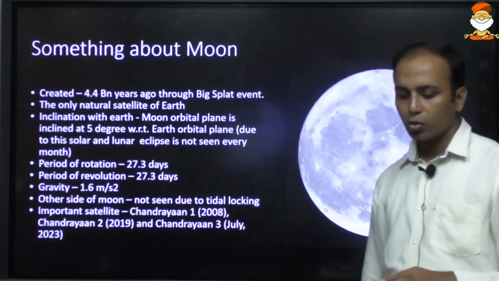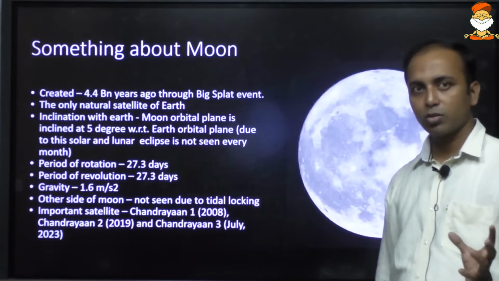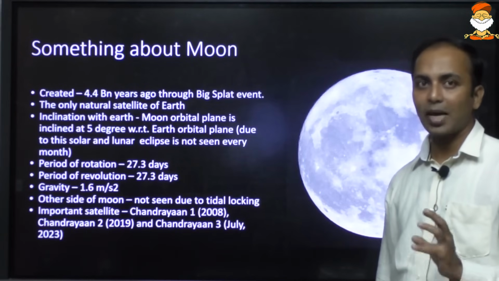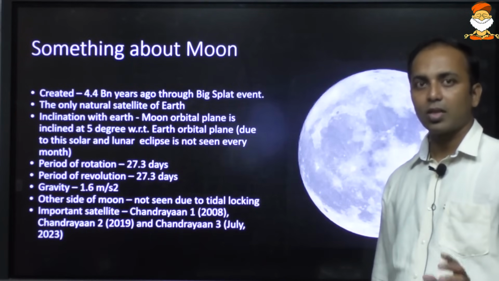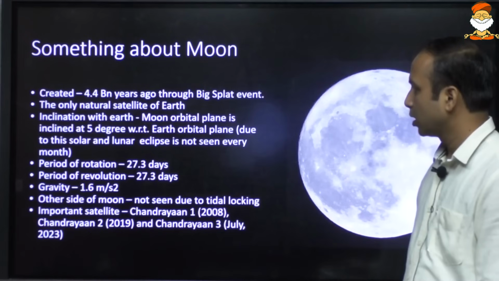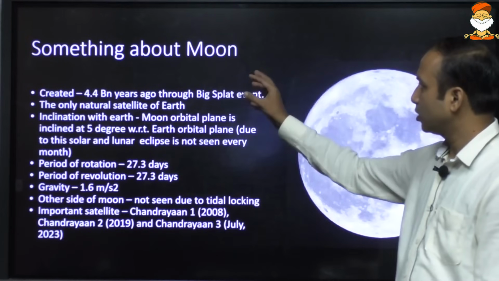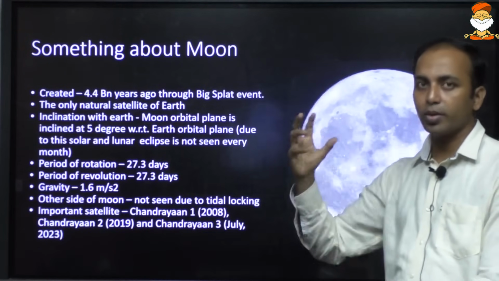No need to remember the individual numbers as such, but you must know which planet has the maximum number of moons and which planets have no moon. Earth has only 1 moon. The name of the moon is Luna. The moon is revolving around the Earth. The moon is also rotating.